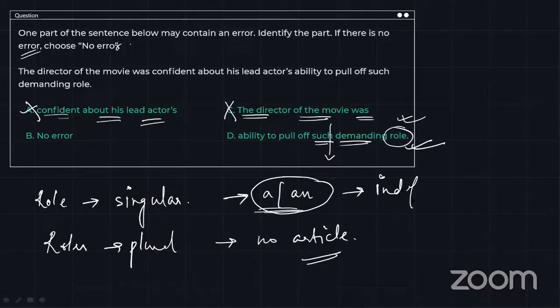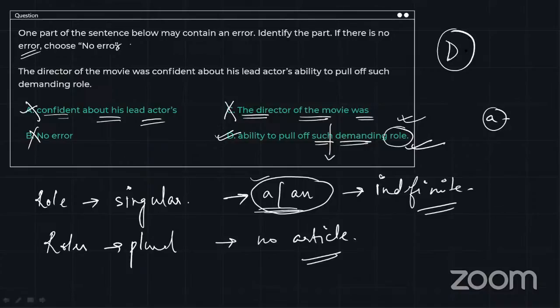A and an are indefinite articles, right? So we are going to use a or an. Because D is a consonant, so we are going to use A. According to this, no error is again ruled out, and we are going to tick off option D as the correct answer. Ability to pull off such a demanding role. We cannot change the noun over here, right? What we can change is the missing part. And what is missing? A over here. So option D is our answer.